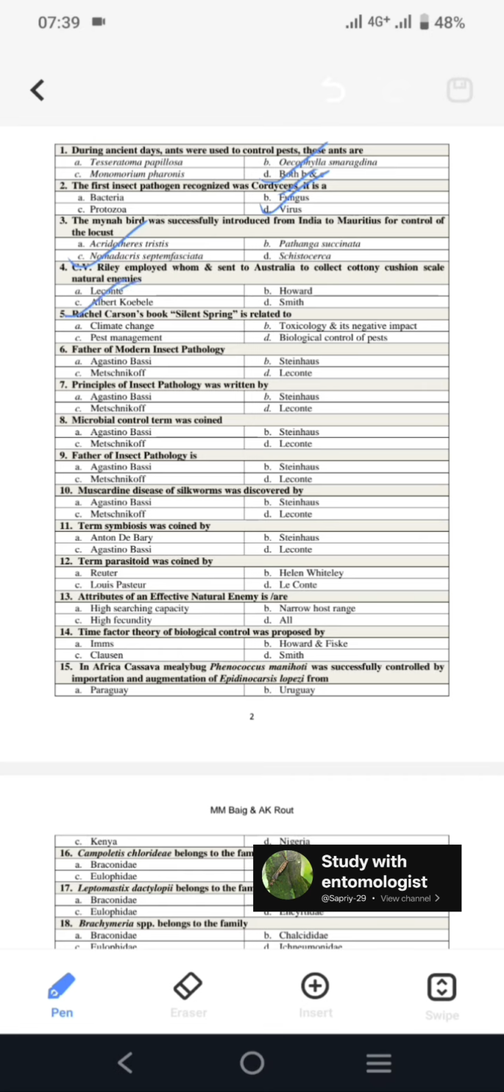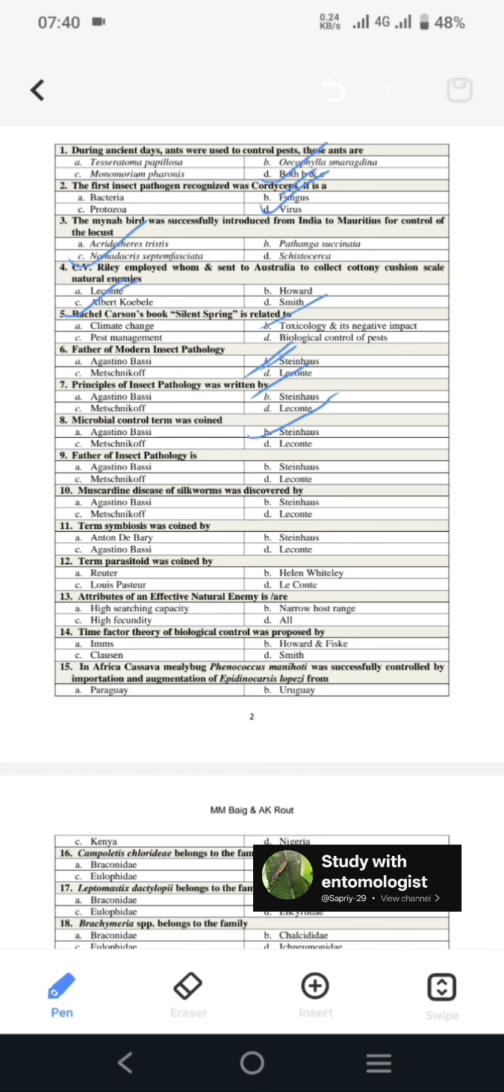Next question is, Rachel Carson wrote a book, Silent Spring. So it is related to toxicology and its negative impact on the environment. Next question is, father of modern insect pathology. So father of modern insect pathology is Steinhaus. But father of insect pathology is Agostino Bassi, while modern insect pathology's father is Steinhaus only. Next question is, Principles of Insect Pathology was written by Steinhaus. Next, the term microbial control was coined by Steinhaus. So remember it: father of modern insect pathology, Steinhaus; Principles of Insect Pathology, Steinhaus; and the microbial control term was coined by Steinhaus.